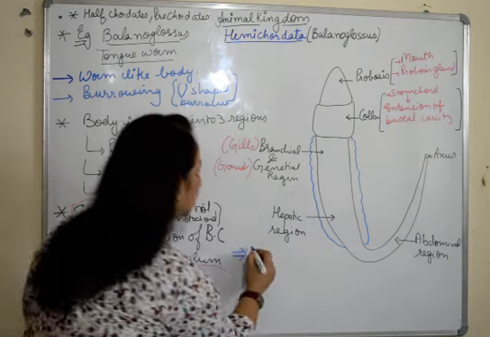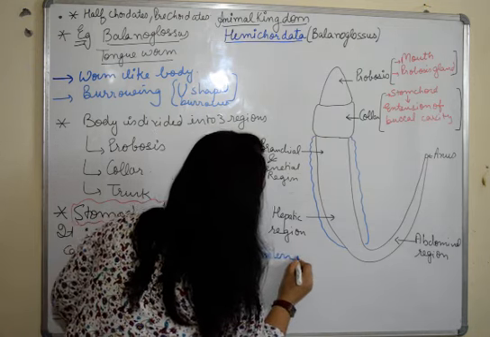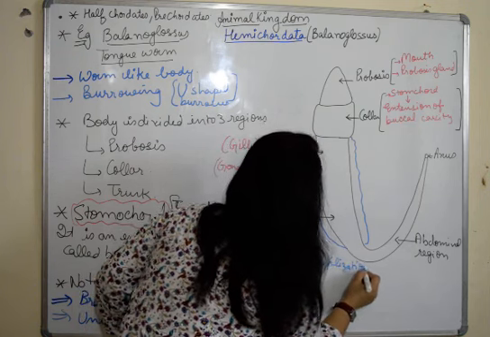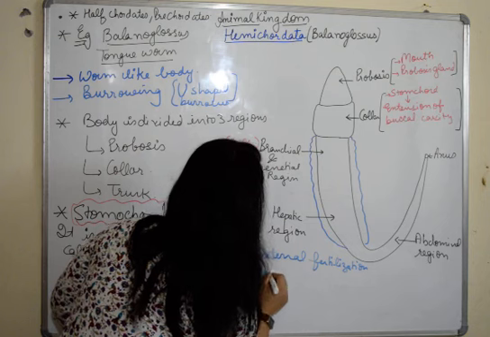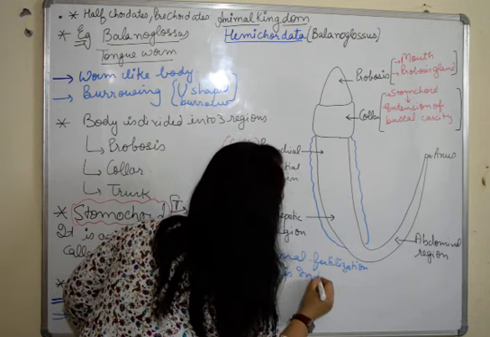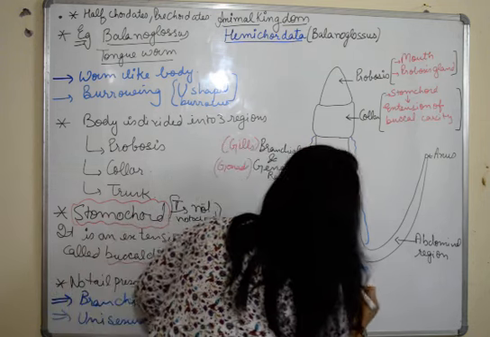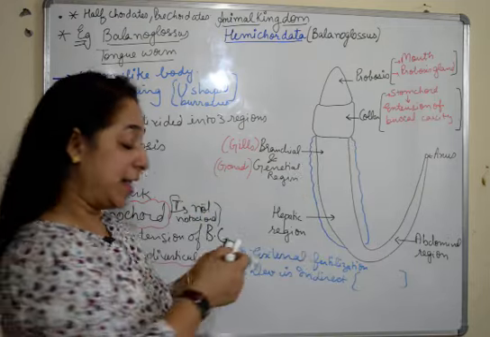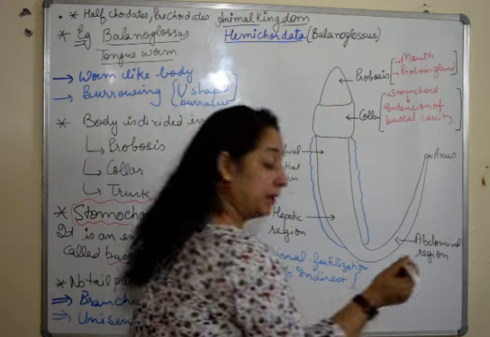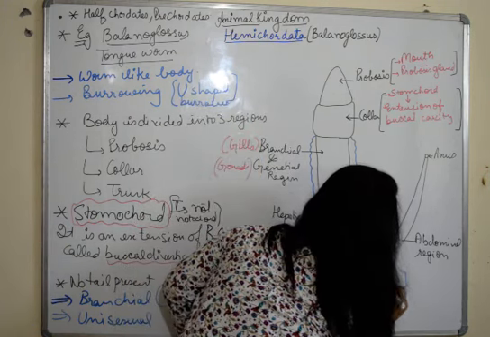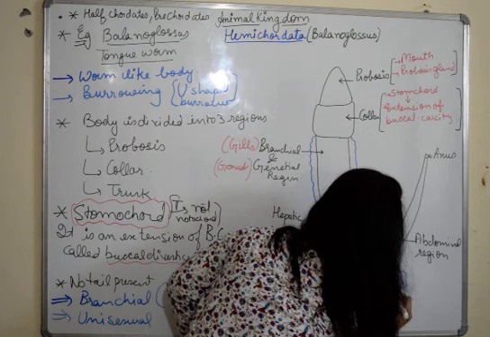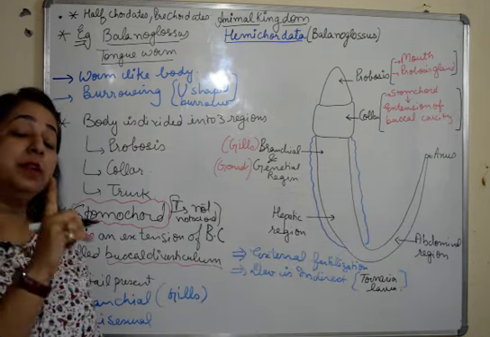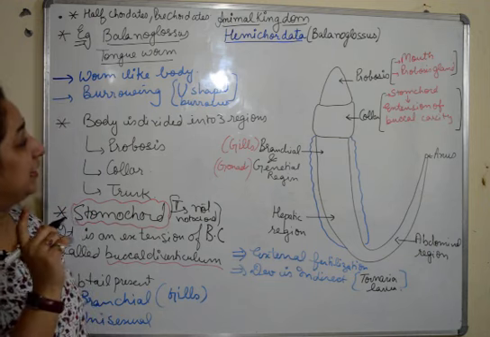The fertilization is external, but development is indirect. That means it has a larval stage, and the larva formed here is known as the Tornaria larva.